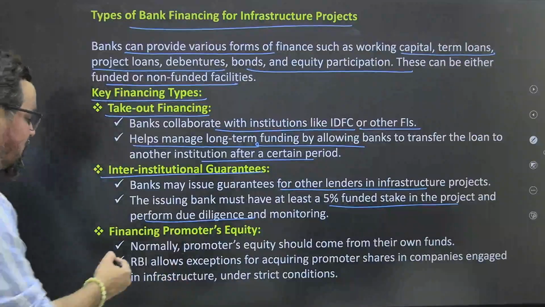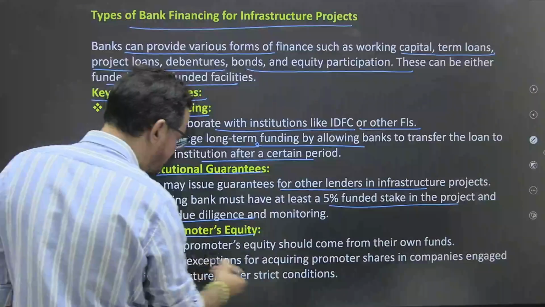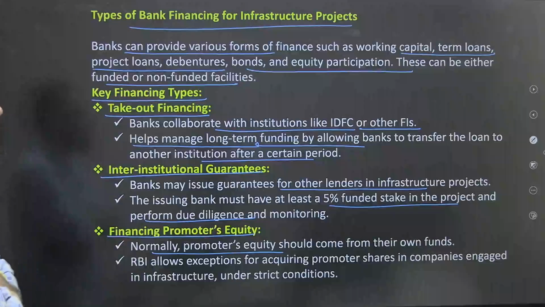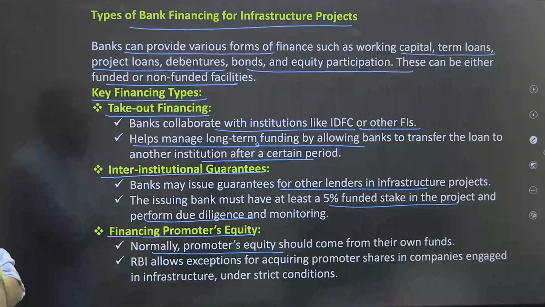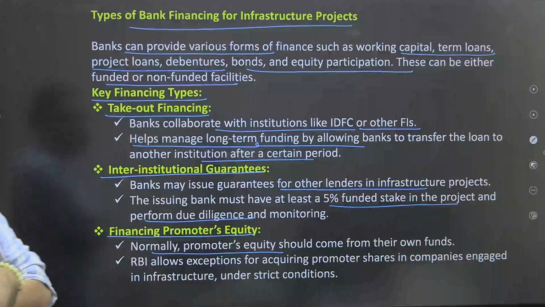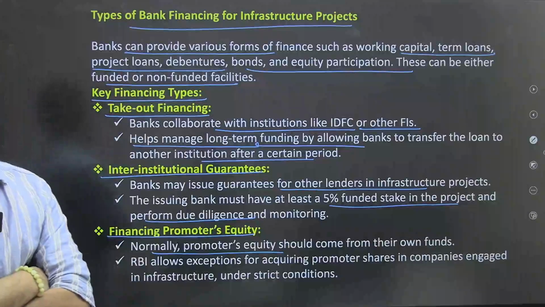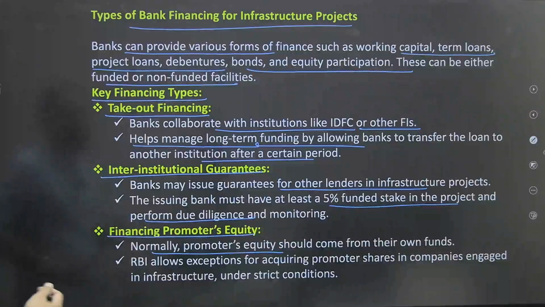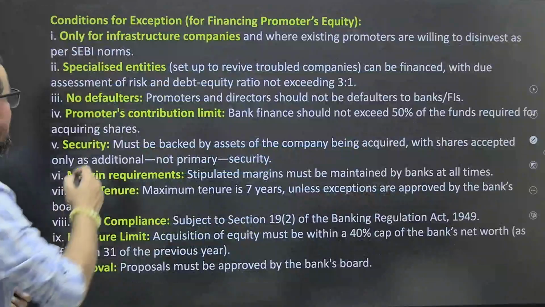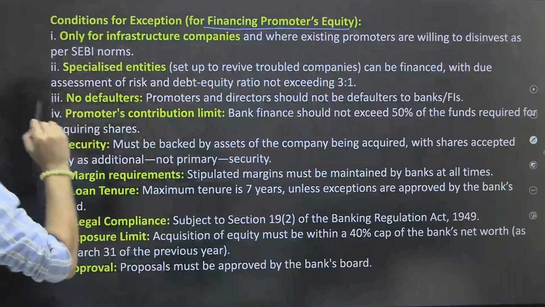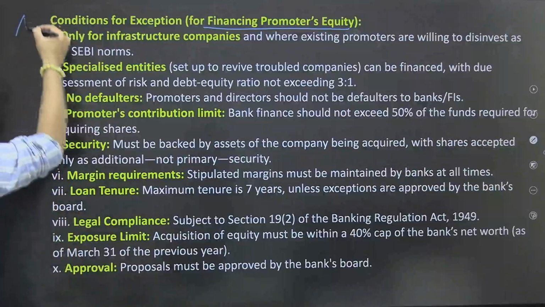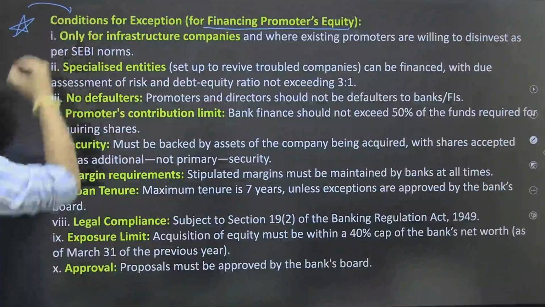Financing promoters equity: normally promoters equity should come from their own funds. RBI allows exceptions for acquiring promoters shares in companies engaged in infrastructure under strict conditions and all, ठीक है। So apart from this, conditions of exceptions for financing promoters equity, this is again very very important one, so many times you'll see questions based on this particular one, okay?